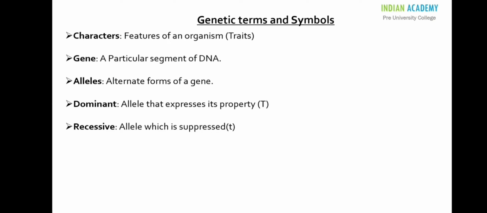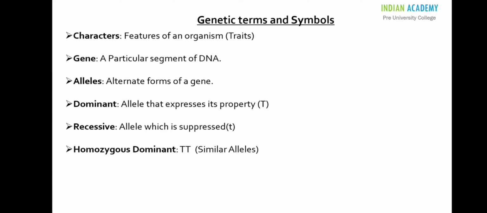As you can see here, symbols for dominant and recessive alleles are based on one of the characters of the pea plant, that is stem height. It is of two contrasting forms, tall and dwarf. Tall being dominant is represented with capital letter T, and dwarf being recessive is represented with small letter t.